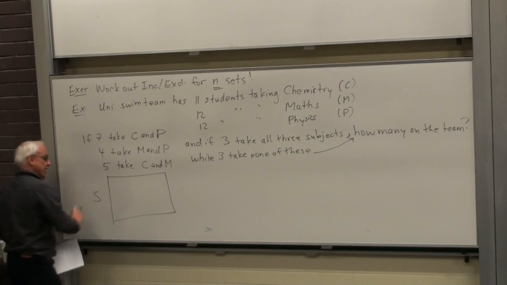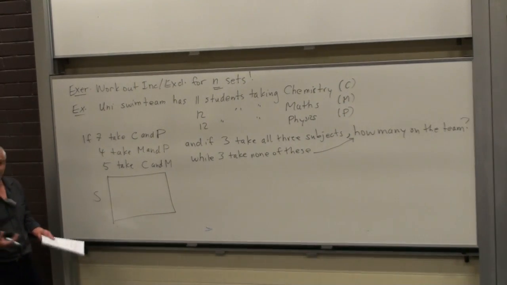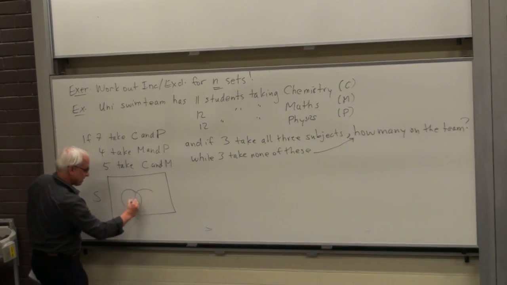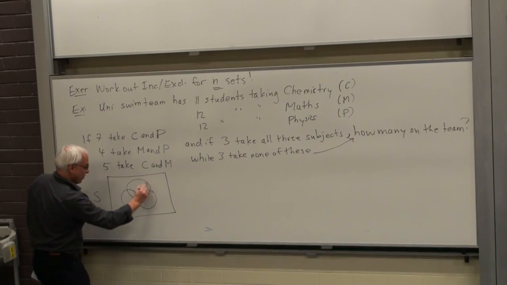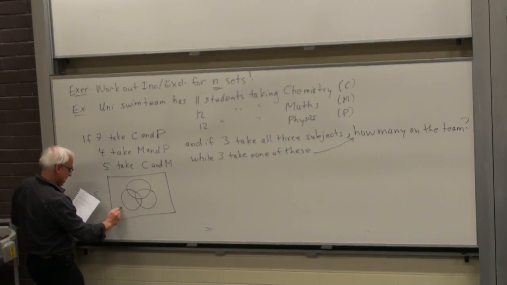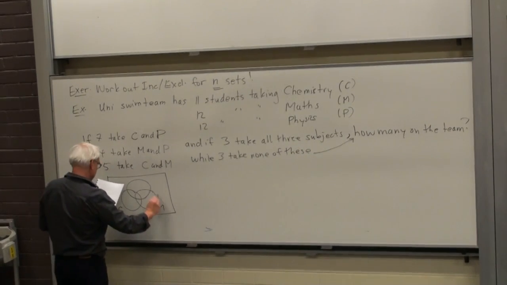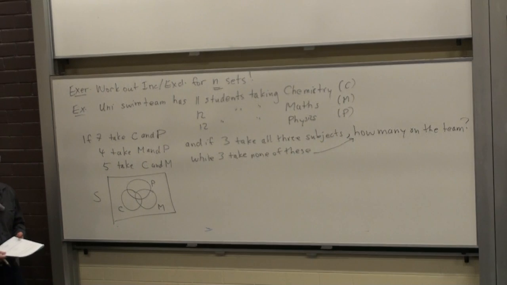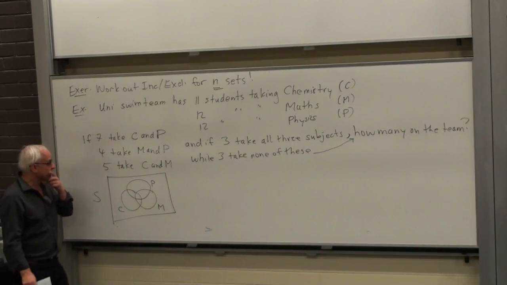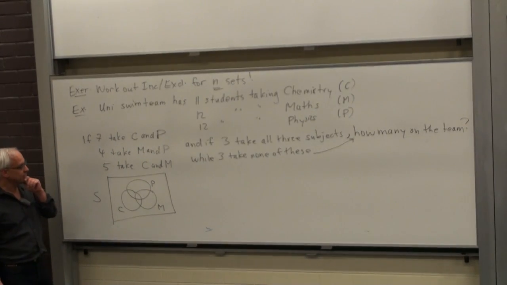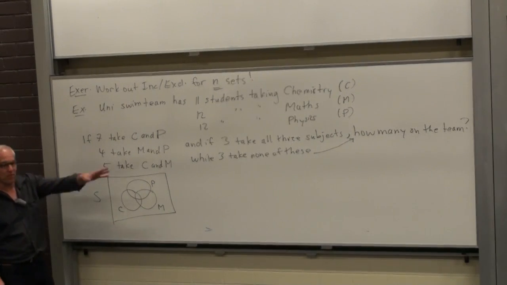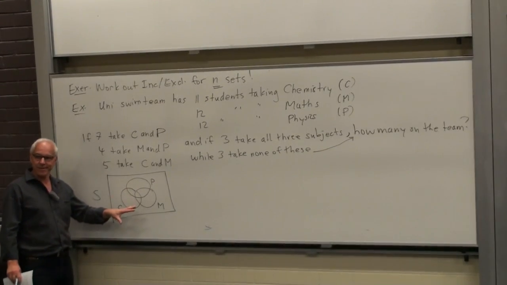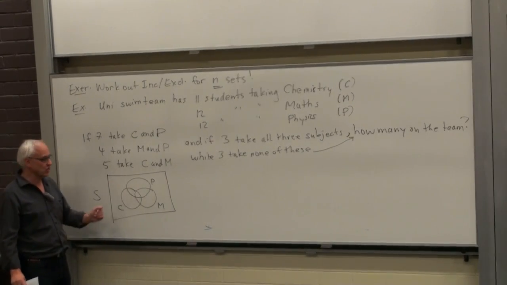Okay, here's a universal set. It's the swim team. And on the swim team, we're imagining we have 3 subsets: the ones taking chemistry, maths, and physics. So one way of working this out, if you didn't know the formula, you could just say, all right, let's see if we can fill in the information on this thing.